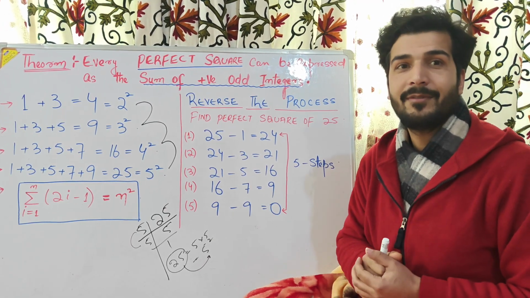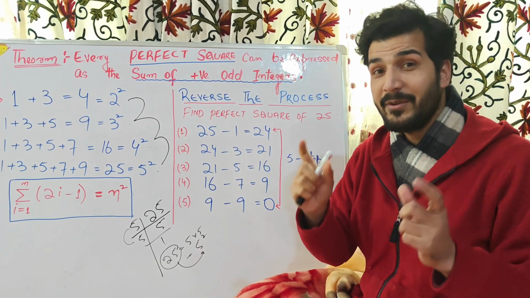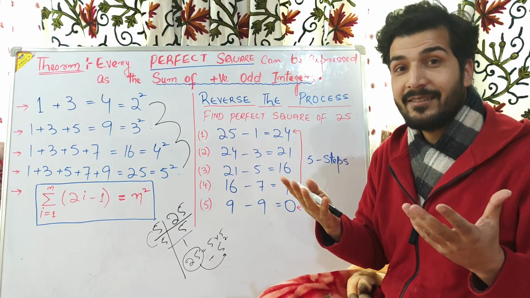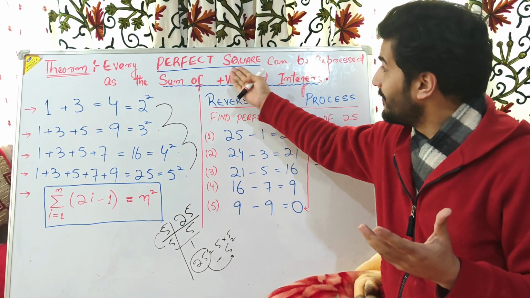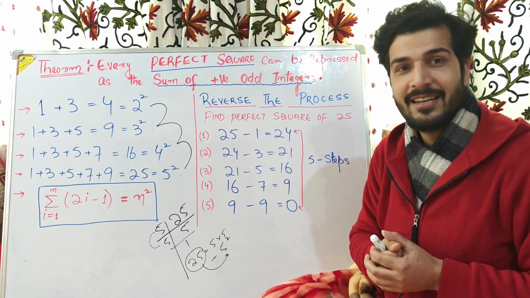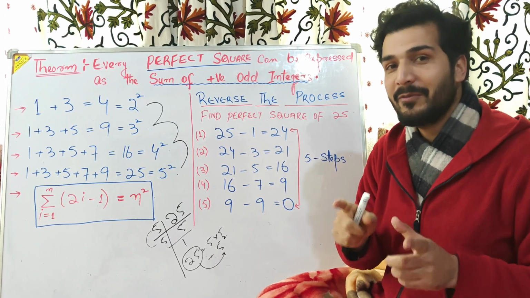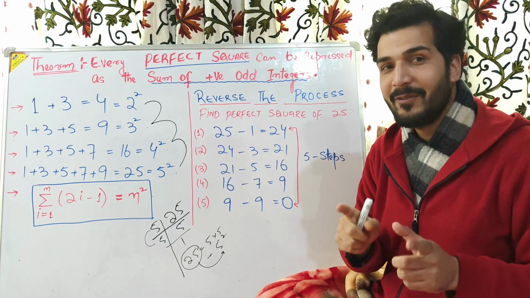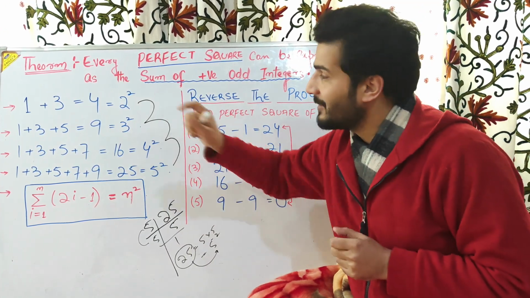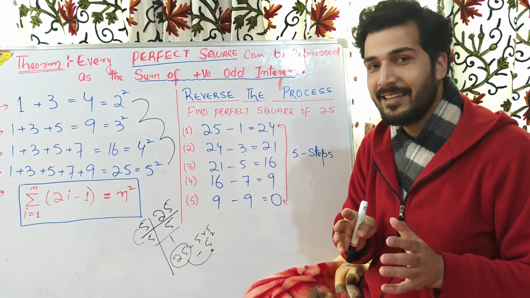So what if I tell you that there's another beautiful method that we can find from this theorem, from which we can find the perfect square of a number? What we will do? We will do nothing. We will reverse the process. So let us see how.